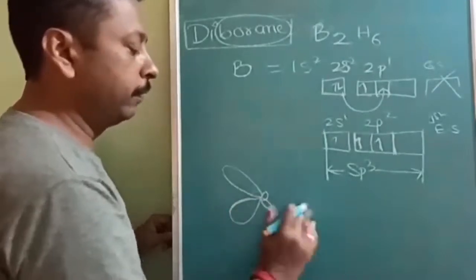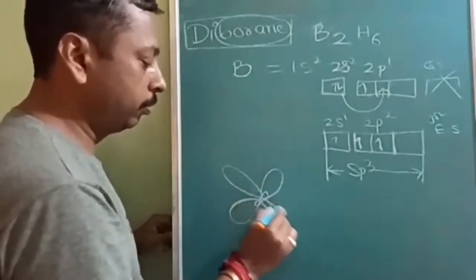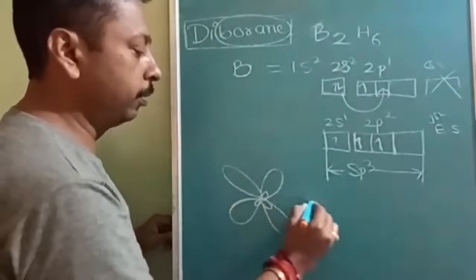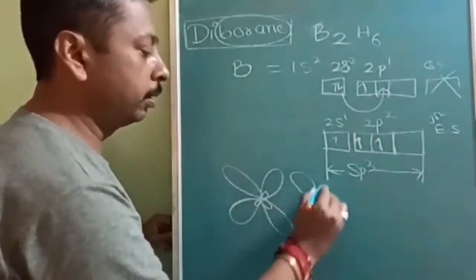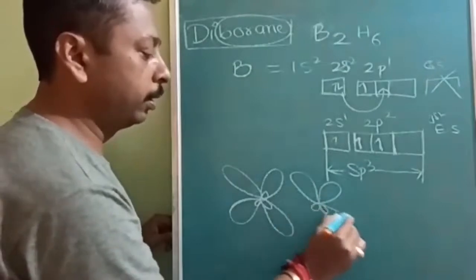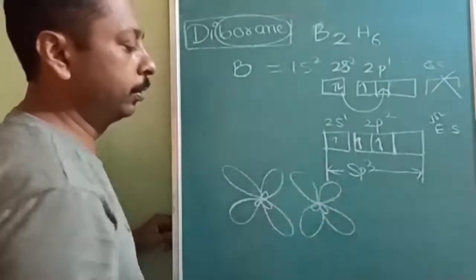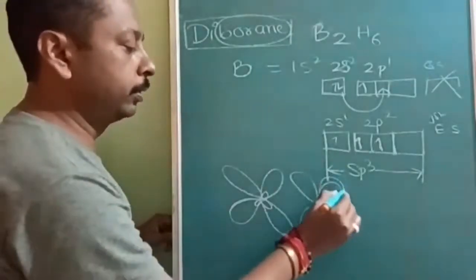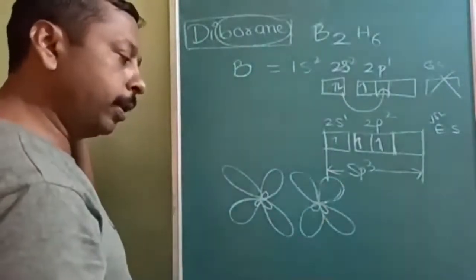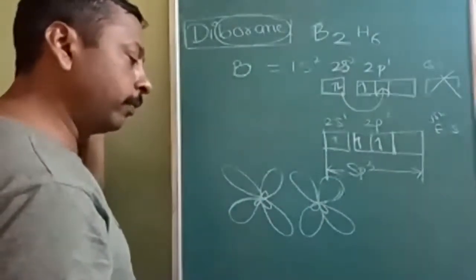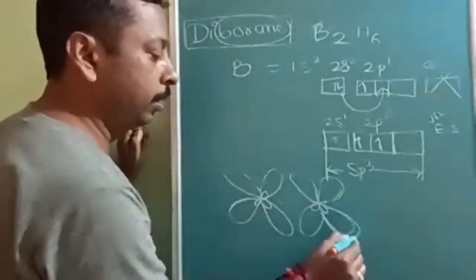In the same way, there will be 4 orbitals here: first orbital, second orbital, third orbital, and fourth orbital of the first boron, and likewise of the second boron. These are the 4 orbitals of both borons. Understood? Now, electron filling. We have to fill up the electrons.